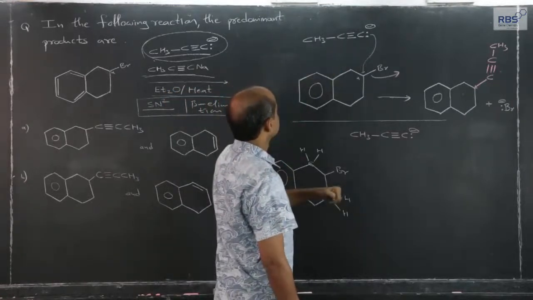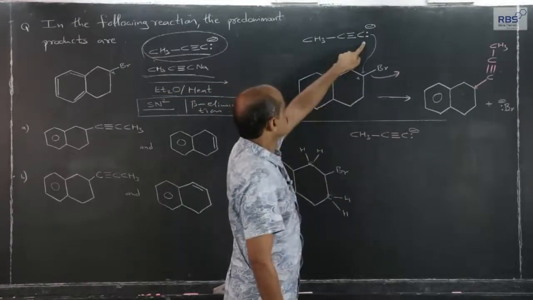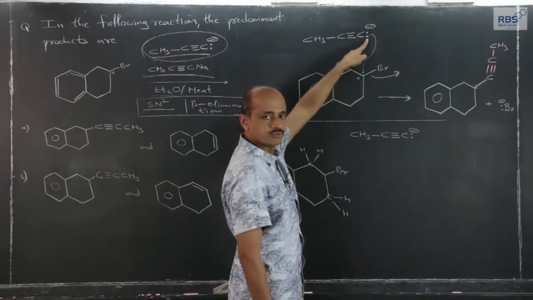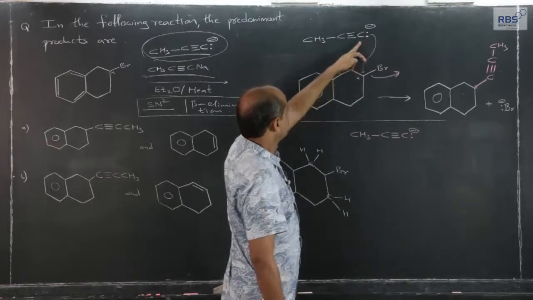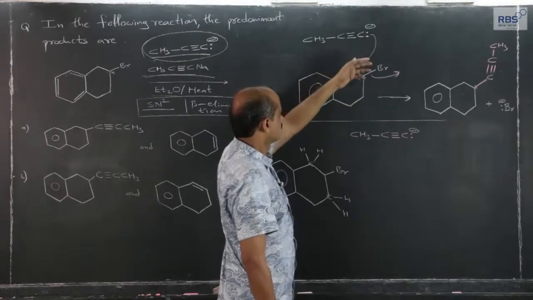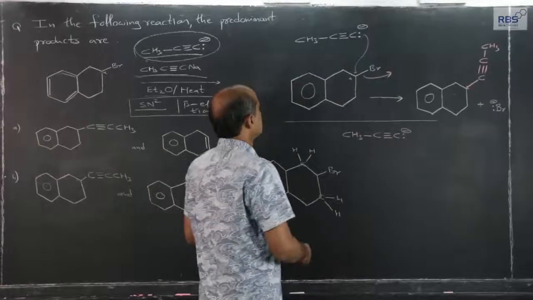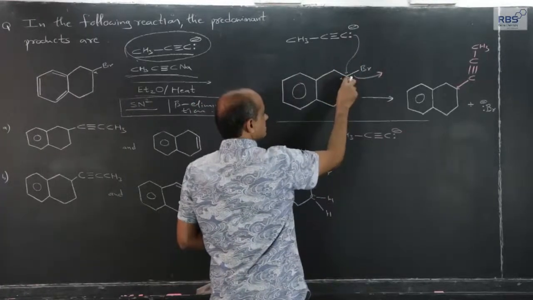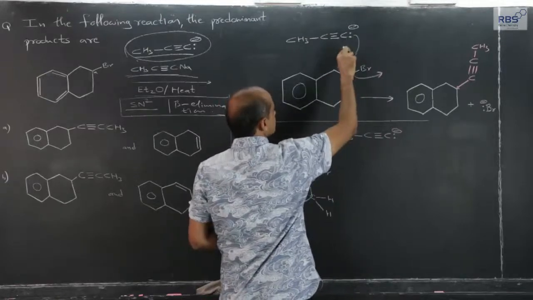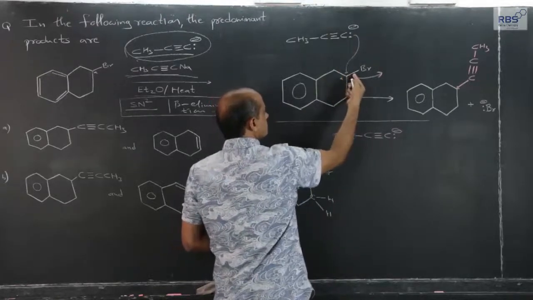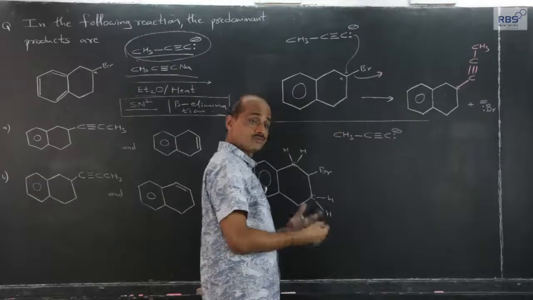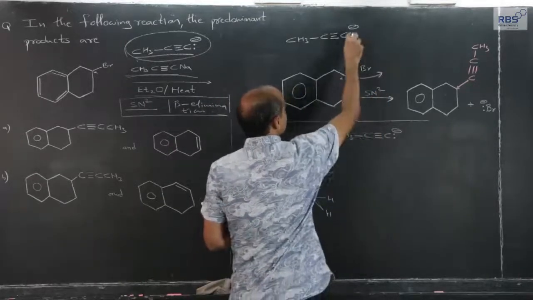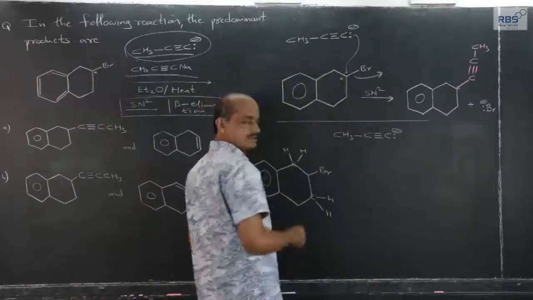Acetylide, a negatively charged ion, a very strong nucleophile. This electron pair on carbon will work as a strong nucleophile. So, this will attack this alpha carbon. The moment this electron pair forms a bond, simultaneously, it is a one step SN2. So, this electron pair forms a bond, opposite side attack.